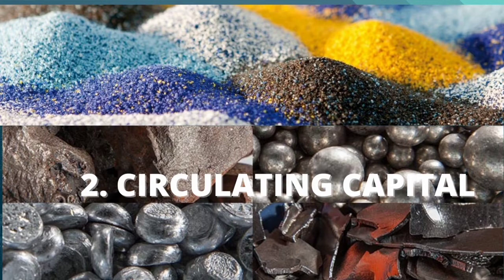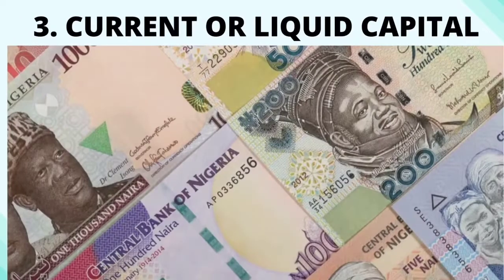2. Circulating or working capital. These are assets which are used up in the course of production. They consist of capital goods which either change their form or are used up in the process of production. Examples are raw materials, water, fuel, etc.